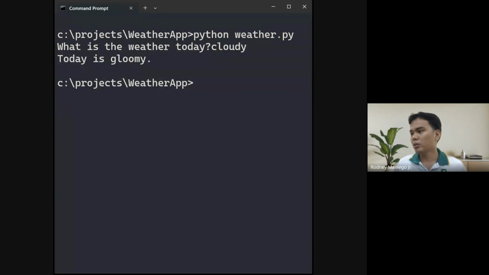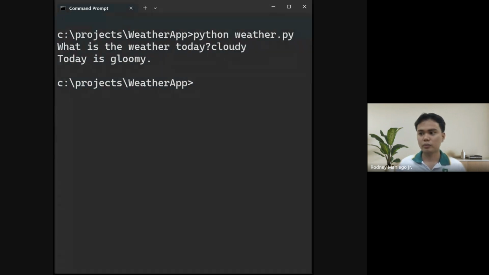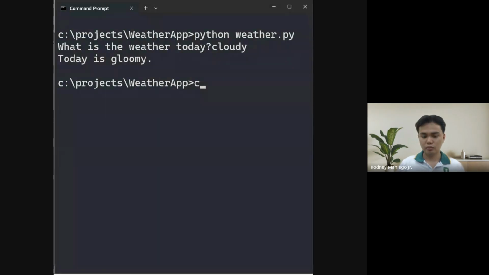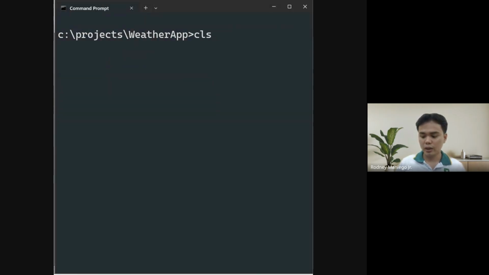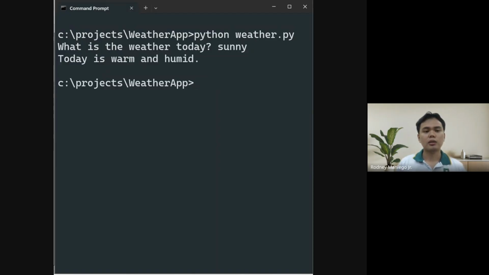So let me fix the code, I don't like how it is displayed. Let's run the code again. Python weather.py. For example, today is sunny. So it will display today is warm and humid. That is an example of using and also creating packages and modules.